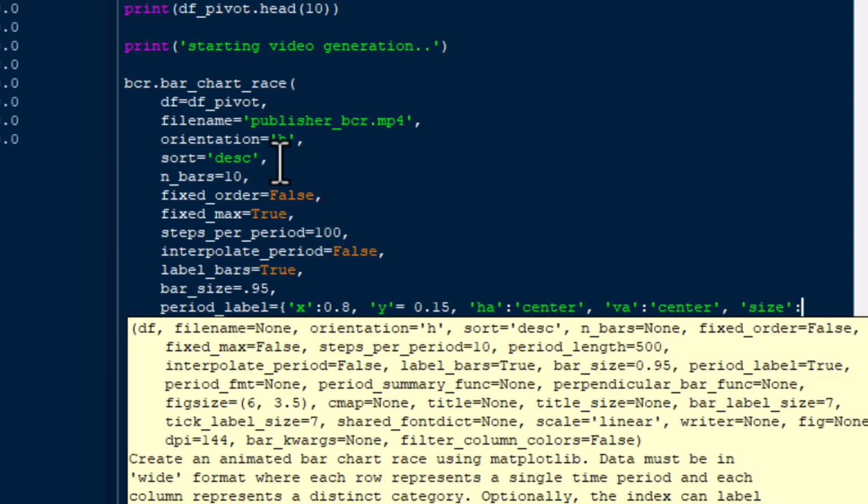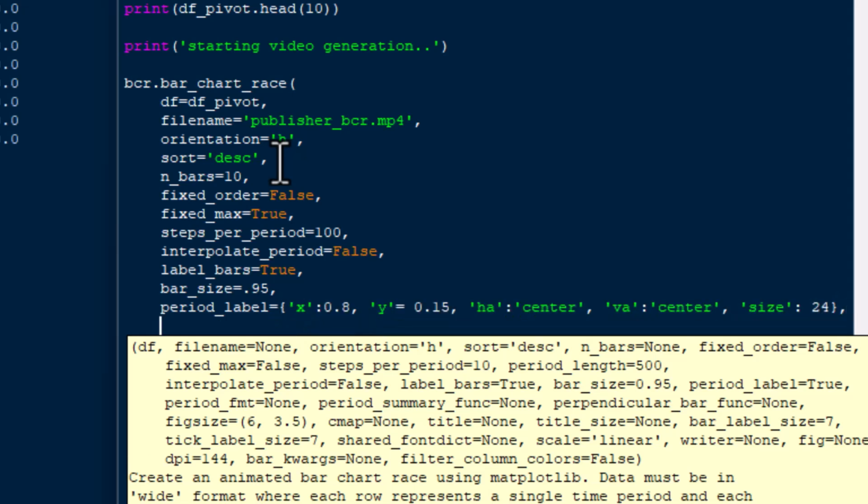So you can move that around on your bar chart race. You might want to put it in the top right, or put it in the top left or bottom left. It really depends on what you want to see, and you can adjust the size as well. As you can see, I've used 24 for, I believe, the font size.